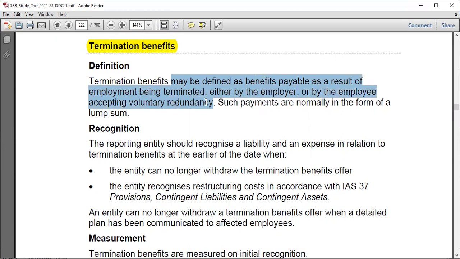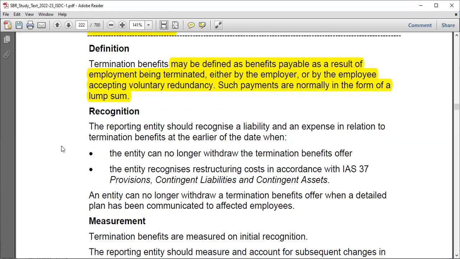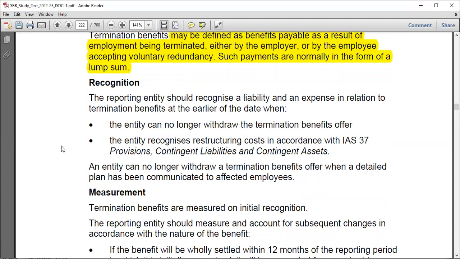The employees themselves have accepted the redundancy. And such payments are normally in the form of a lump sum. Maybe we are giving you 20 million. Usually, they can say, let's give this guy the salary for 4 months, and then he has to go away. So they give you the lump sum so that you can go and proceed with your life while looking for other pastures. All right, so how do we do this? I think these are just obvious. You do not even need this one.